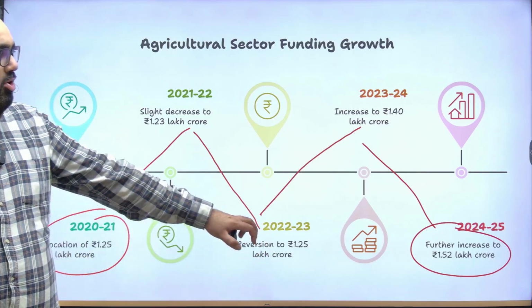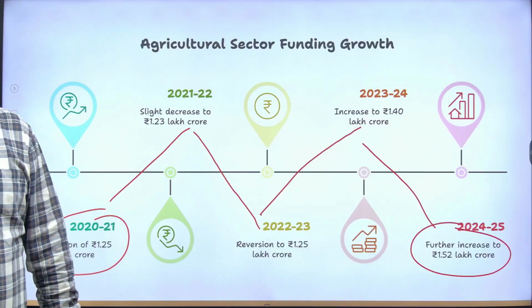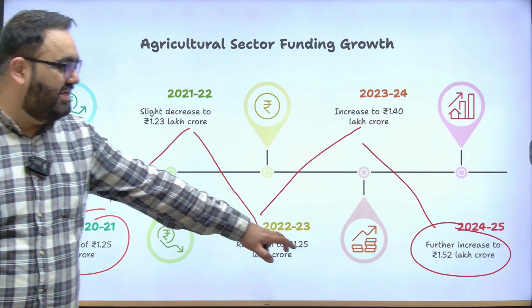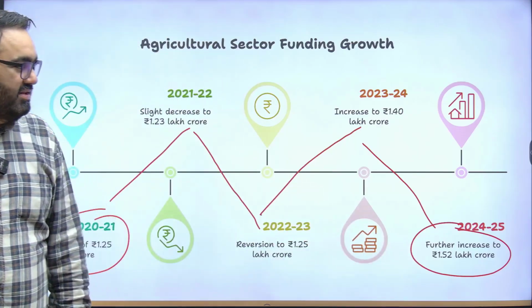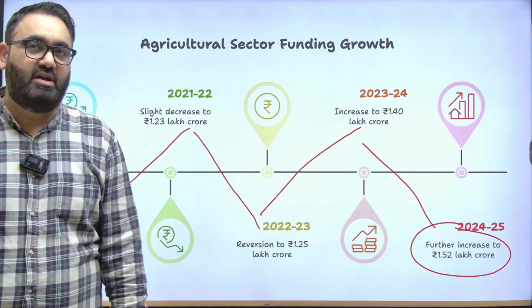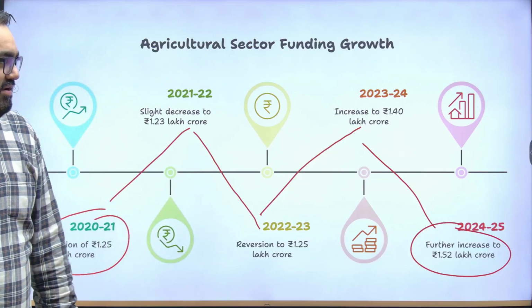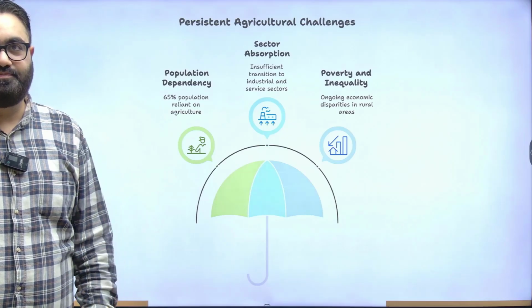Most of the money that the government allocates to the agriculture sector is for funding, it's for subsidy only. So it is not a good sign that the government has increased it here. But when the government thinks that there is a requirement that we need to expand agriculture further, we need to maybe invest in R&D, that is when you will see, hopefully, the subsidy will come down in the future.